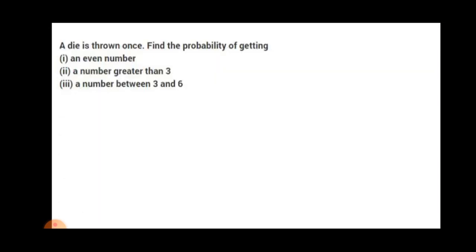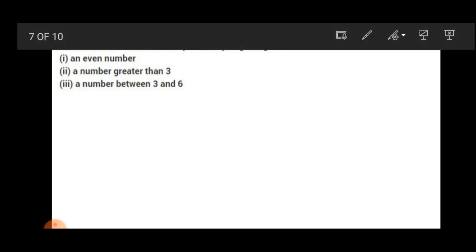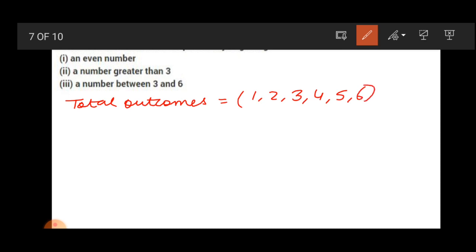Let's do one more question. A dice is thrown once. Find the probability of getting an even number, a number greater than 3, and a number between 3 and 6. Now, if we roll a dice, the total number of outcomes is 1, 2, 3, 4, 5, 6. We get one of these numbers. So the total number of outcomes is 6.